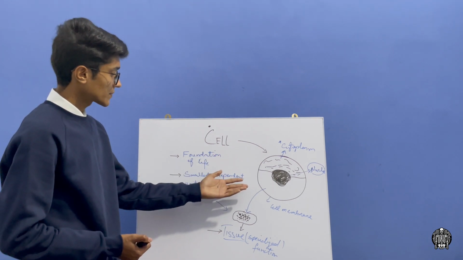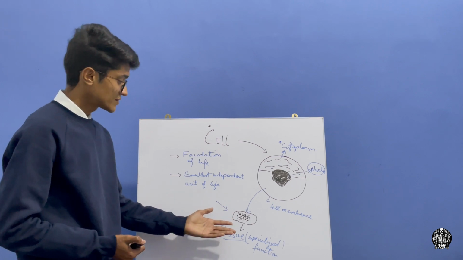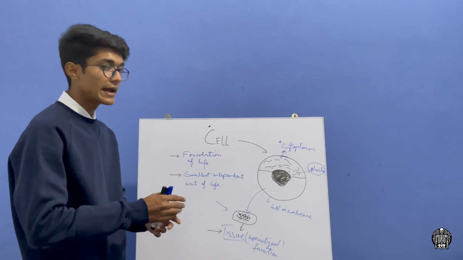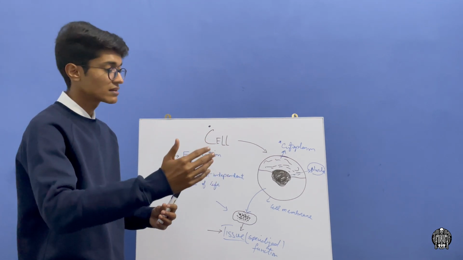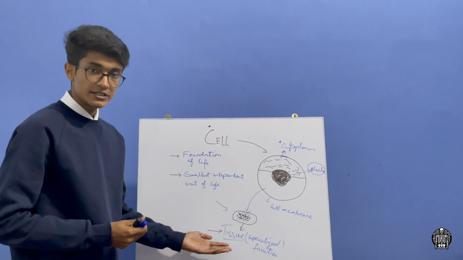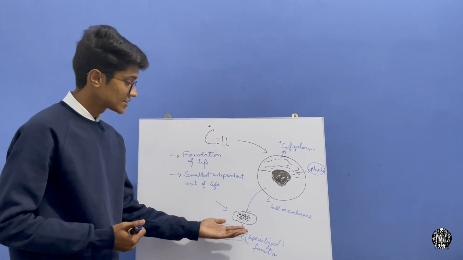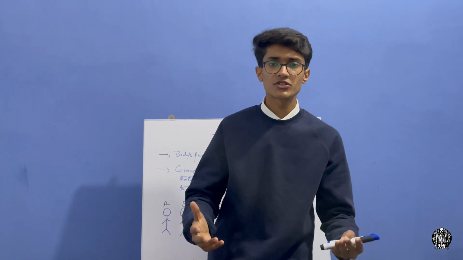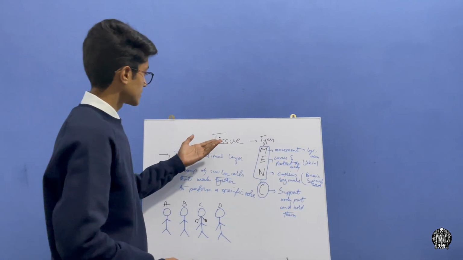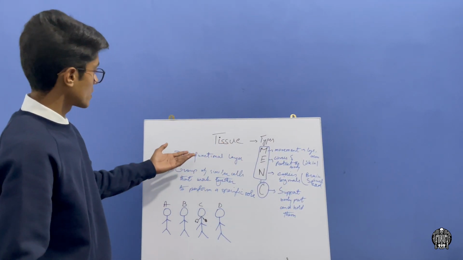When a number of cells combine, they form a higher level of organization after the cell, which is called tissue. Tissue is specialized for its specific function. Here is the definition of the tissue.